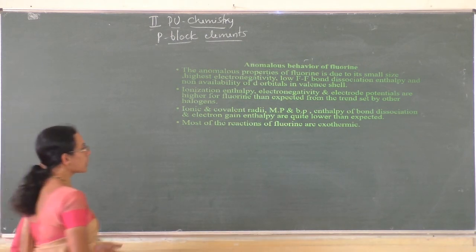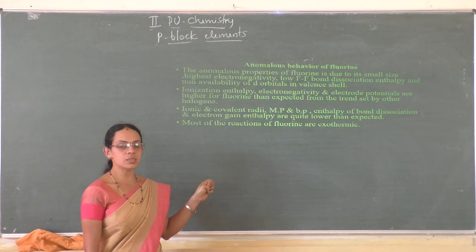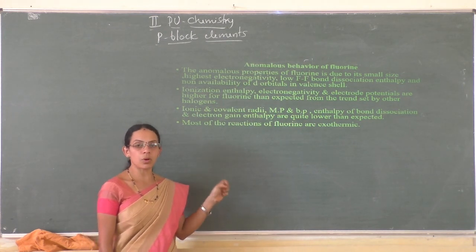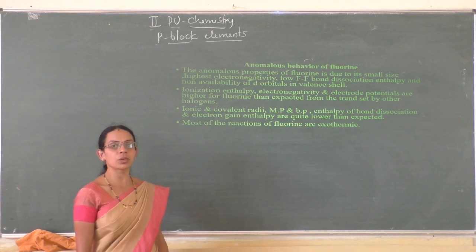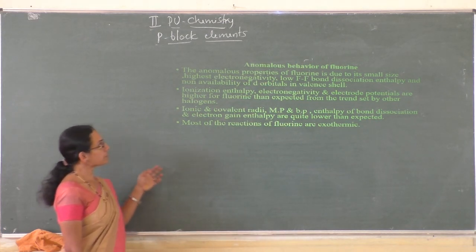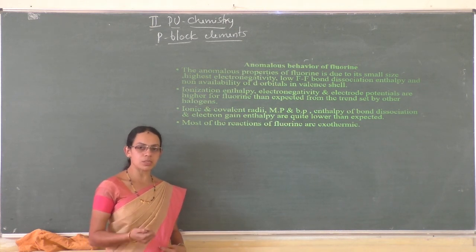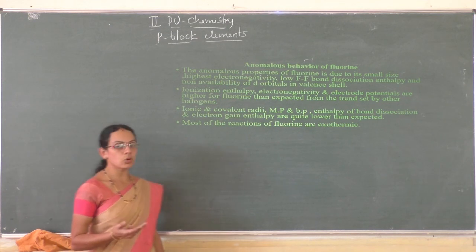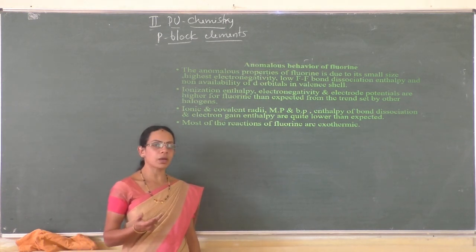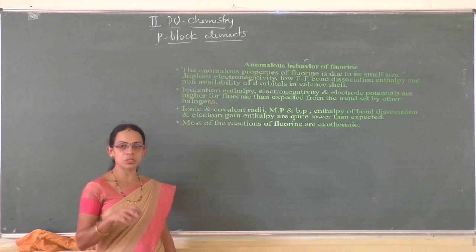And most of the reactions of fluorine are exothermic. Because of its small size and the strong bond formed by fluorine with other elements, most of the reactions of fluorine are exothermic. The anomalous properties of fluorine are because of its small size, high electronegativity, low bond dissociation enthalpy, and non-availability of d orbitals. That is the reason for the anomalous properties of fluorine.